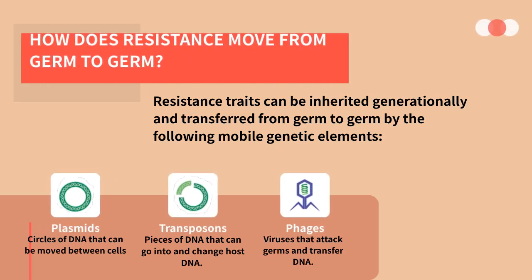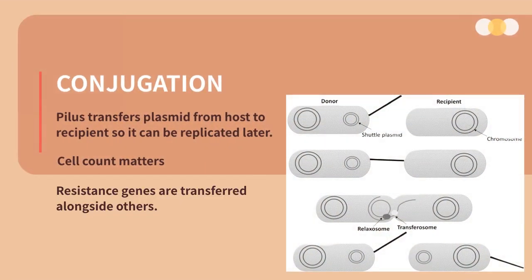Genes can be transferred to other bacteria in a few ways. Plasmids are neatly packaged circular DNA. Transposons are sections of those plasmids that actually get transferred. And phages are viruses that pick up and carry DNA from one host to the next after infection. The random development of helpful mutations is usually through the transfer of DNA during division or contact. More specifically, conjugation transfers DNA that can be replicated later, some of which might be a resistance gene. This method can take some time, so cell density matters as a way to maximize contact and transport of genes.